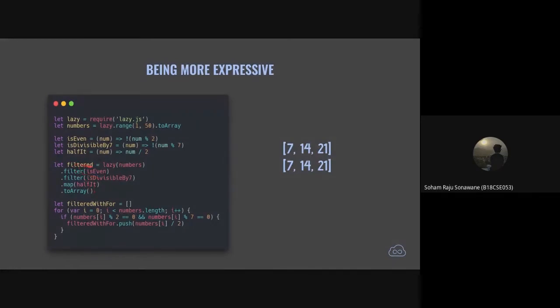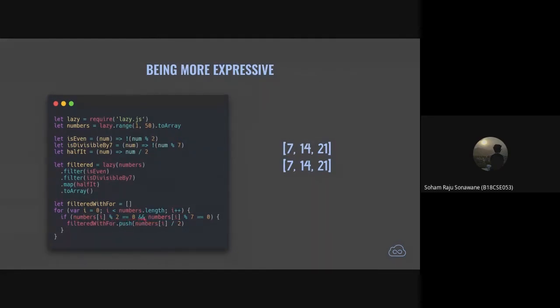So what we get in the output is basically all the numbers which are even, divisible by 7, and halved. If you read this part of the code, you are able to understand what this segment is doing without even thinking. Now if you take a look at the other part of the code, you see a for loop and two statements, numbers[i] mod 2.